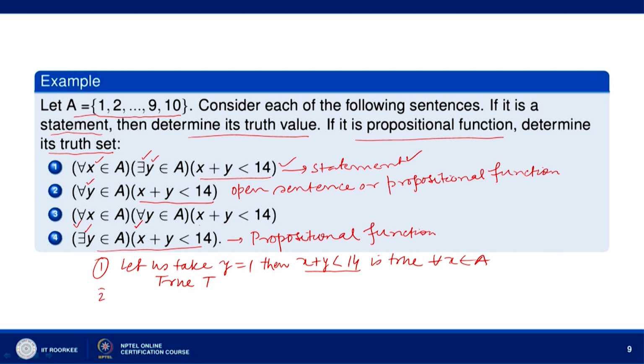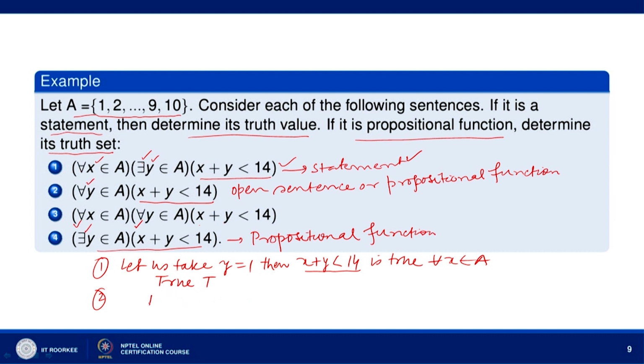Its truth value is T. Let us go to the second. It is an open sentence or propositional function. For every y belonging to A, x plus y less than 14. Now, we have to find the set of values of x.